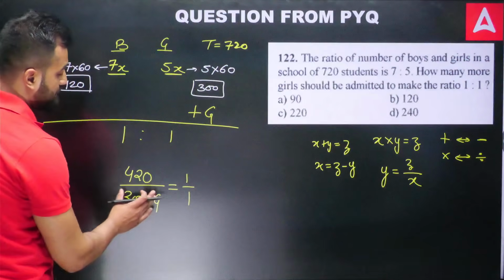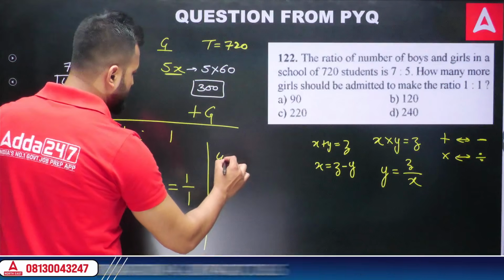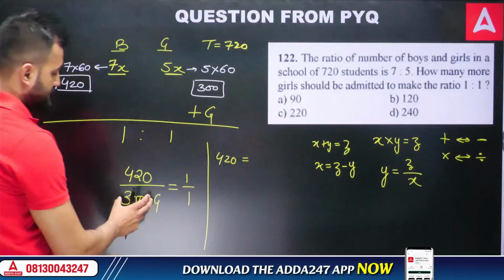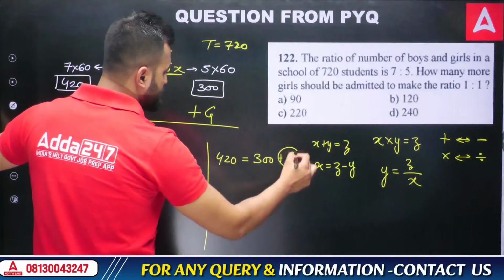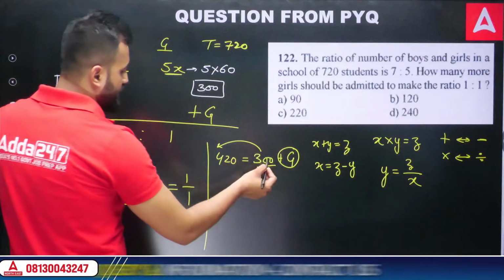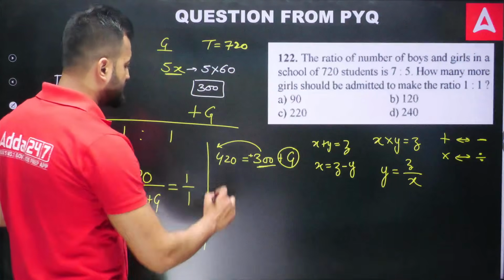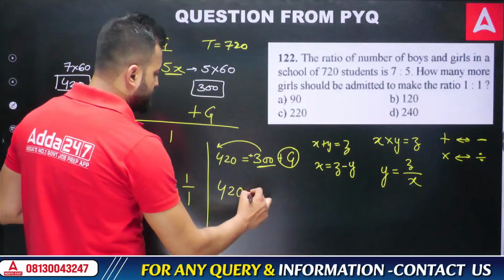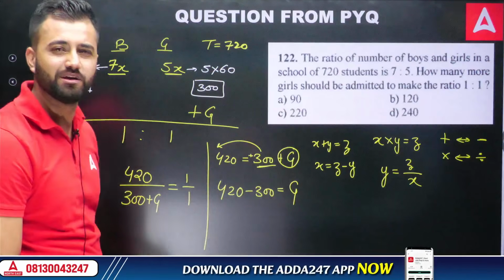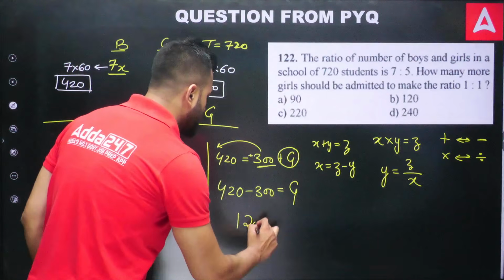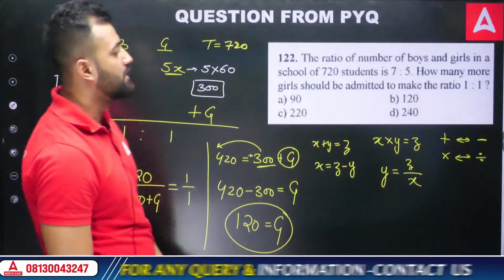This particular part goes there, so this gets multiplied to this. So what you're getting is 420 is equivalent to this into this, which is 300 plus g. Now I want to get the number of girls, so just take 300 that side. Now in front of 300 you have a plus sign, so when you take it there, it becomes a negative sign. That means 420 subtracted by 300, you're getting the number of girls that must be added in this particular group.